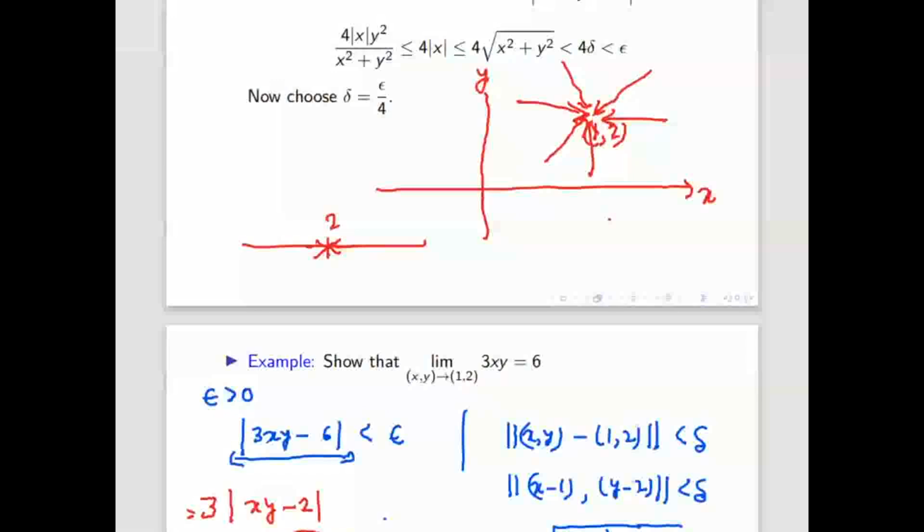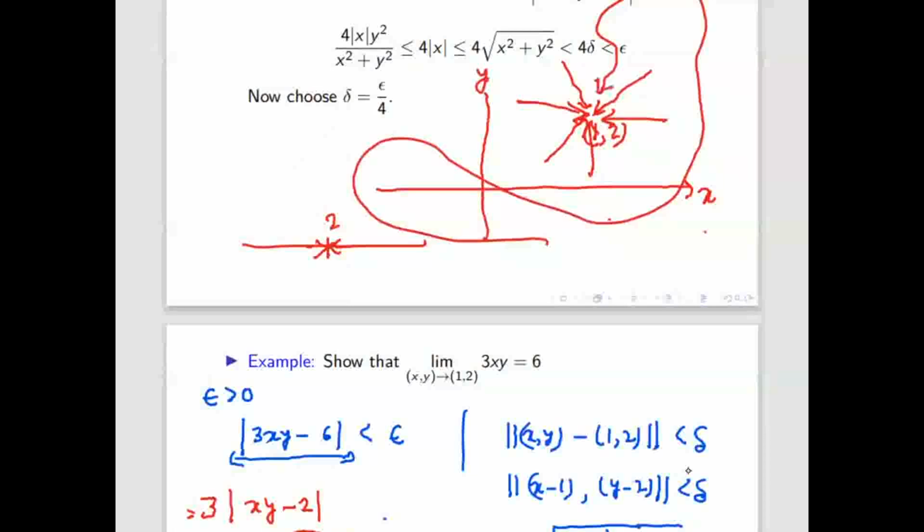But all directions you cannot prove. In the real case you can prove left hand limit and right hand limit both are equal, then limit exists. But here how many directions? Infinitely many directions. Even this is also one direction. I'm moving like this and I reach here. So this is also one direction. All are converging to 1 comma 2. So showing limit exists by left hand limit and right hand limit is also not working in multivariable, because there are infinitely many directions. Is that clear? So we cannot say left hand limit and right hand limit both are equal, so limit exists. That will not work in this case.